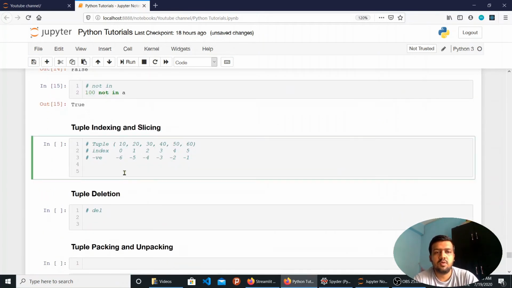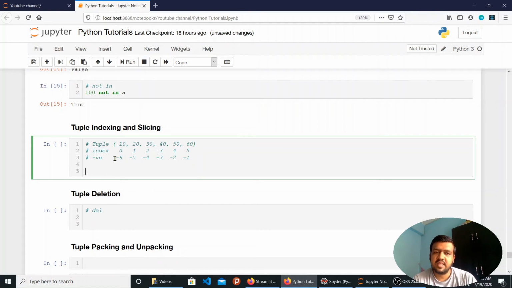So moving on to tuple indexing and slicing. The string, list, and tuple follow the same indexing pattern. All start with zero indexing, and all allow negative indexing as well. I have a short example for those who haven't seen my previous videos, so that they can easily relate. I have a tuple of 10, 20, 30, 40, 50, and 60. The indexes are 0, 1, 2, 3, 4, 5, and the negative indexes start from the end of the tuple, that is -1, -2, -3, -4, -5, -6.